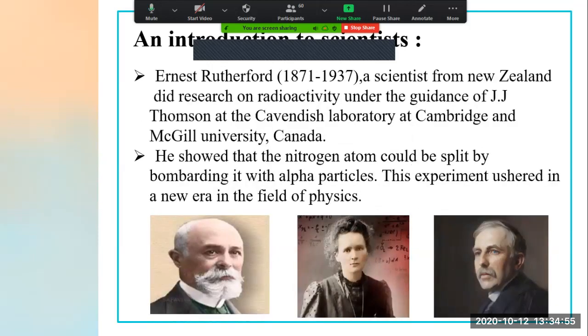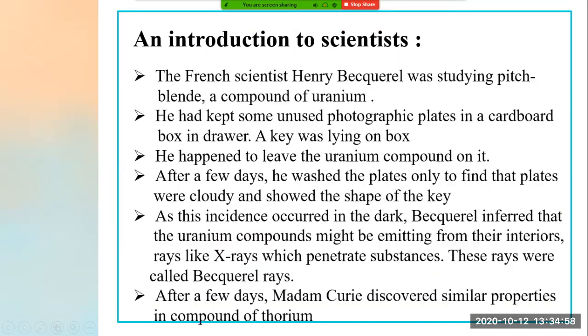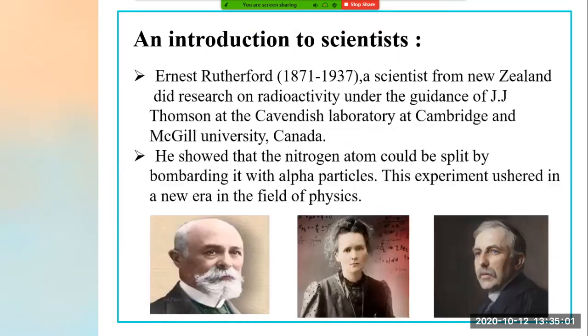This is the French scientist Henri Becquerel. This is Madame Curie, and this photograph is of Ernest Rutherford. Now we will learn about Ernest Rutherford and what he worked on regarding radioactive substances. Ernest Rutherford, 1871 to 1937, a scientist from New Zealand, did research on radioactivity under the guidance of J.J. Thomson at the Cavendish Laboratory at Cambridge and McGill University, Canada.